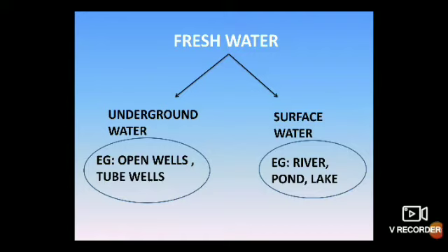So fresh water we get from rain, and the rainwater that sweeps under the ground we call underground water, and the fresh water which stays on the surface we call surface water.